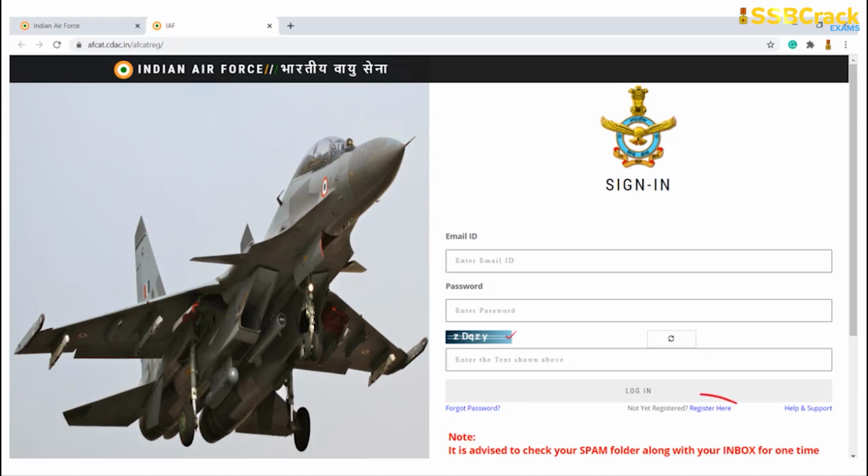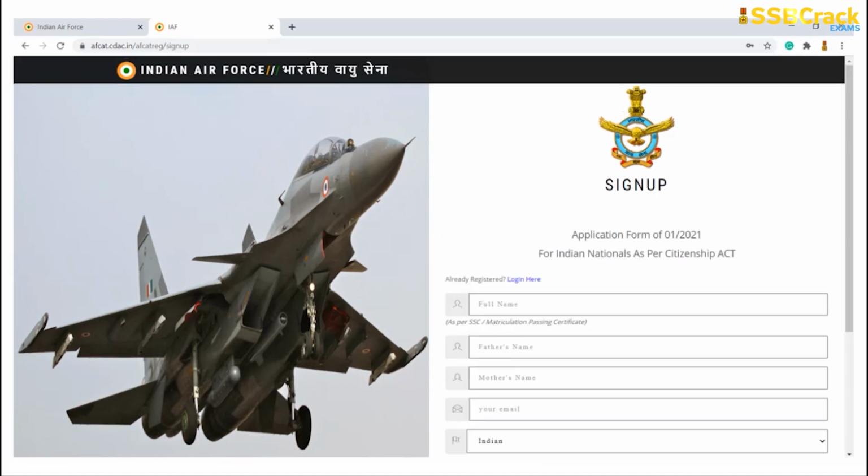So here is a very small option known as register here. You have to click on that option known as register here. Then you will be redirected towards this registration page. Here you have to apply, you have to register. Here you will write your full name, your father's name, your mother's name, and your email ID.